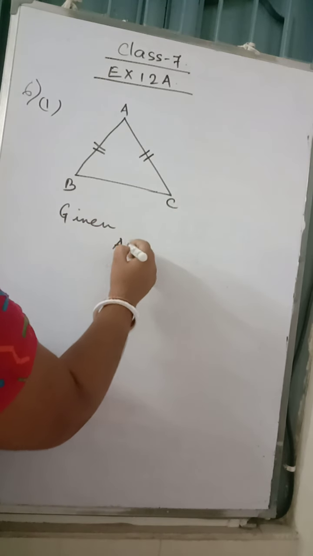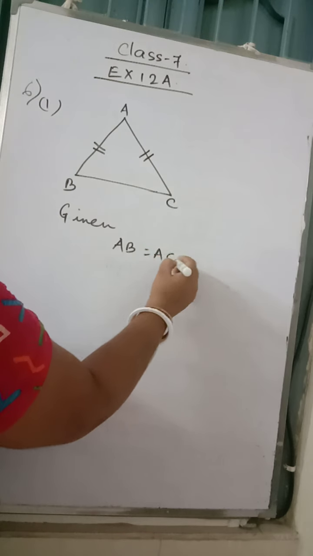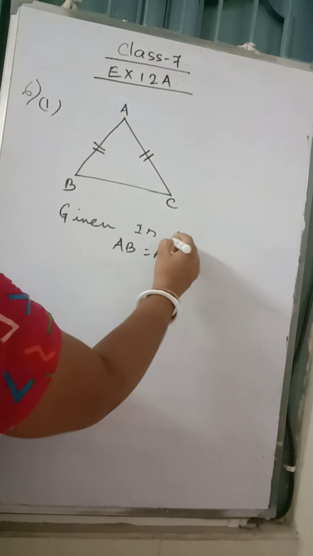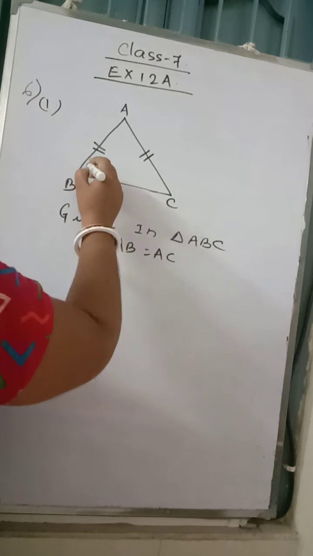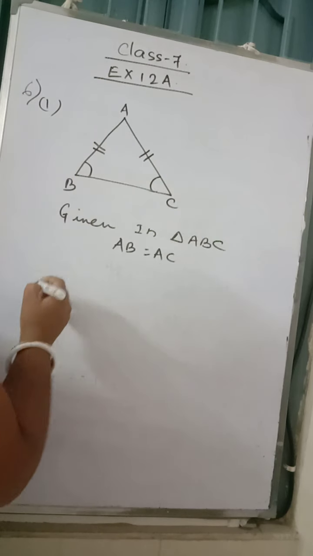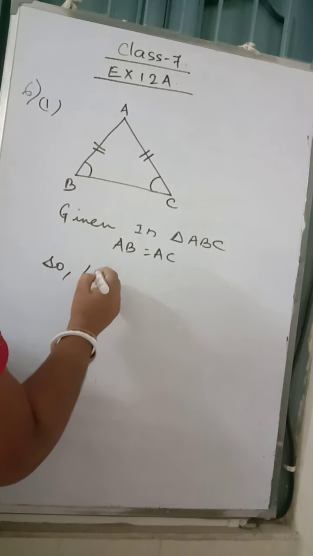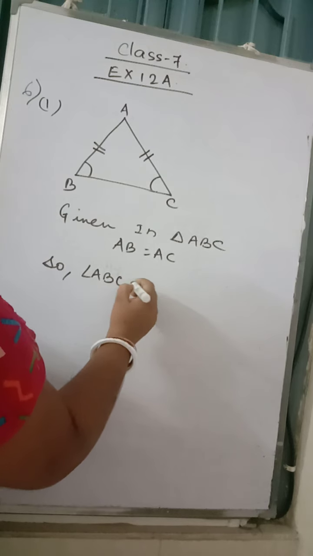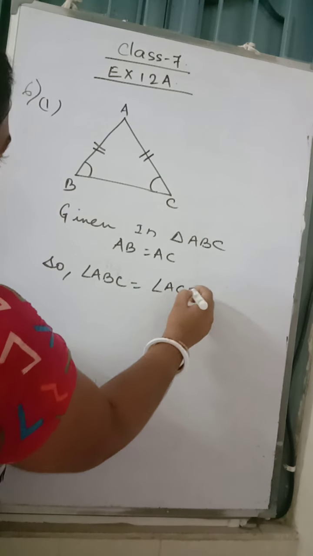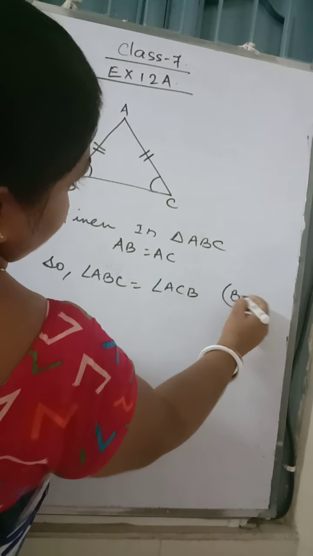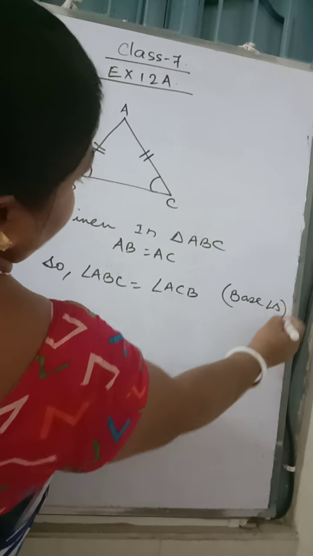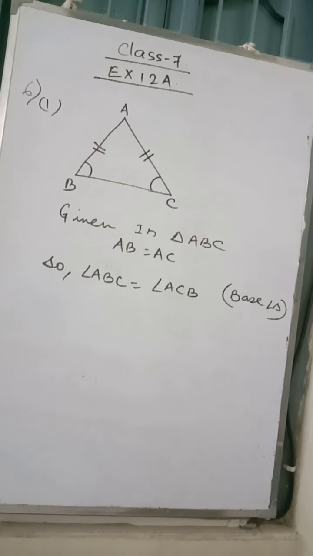Given AB is equal to AC in triangle ABC, so this angle and this angle would be equal. So you write angle ABC will be equal to angle ACB, base angles. This much you have to write. You have to draw a symbolic triangle and you have to write which angles are equal.